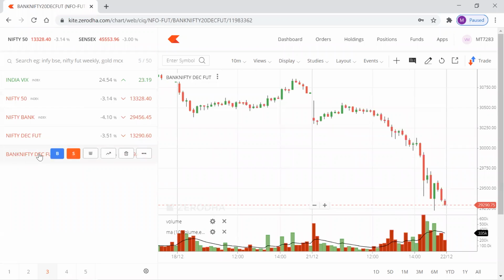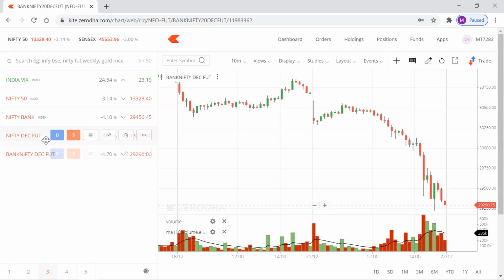Good. Okay, look at this Nifty Bank future. This is Nifty December future. This is Bank Nifty December futures. So this is nothing but a future contract between buyer and seller. Not farmer and shop owner. In our example, it's farmer and shop owner. But in trading, in stock markets, it's a future contract between buyer and seller.